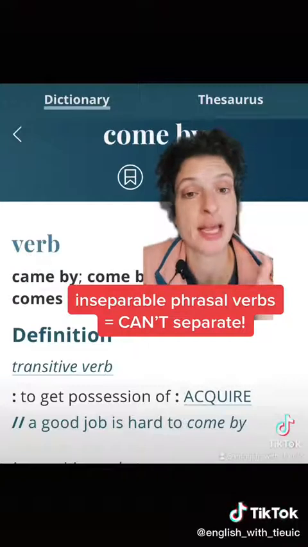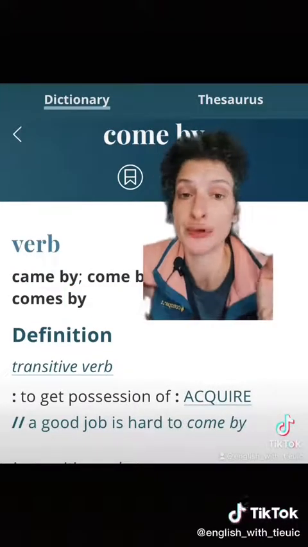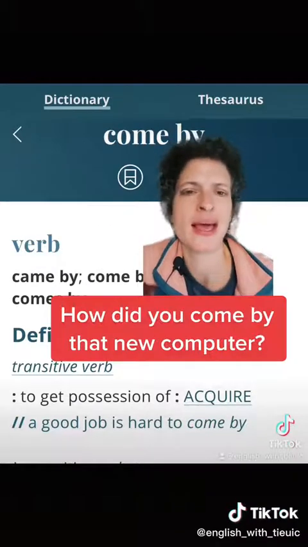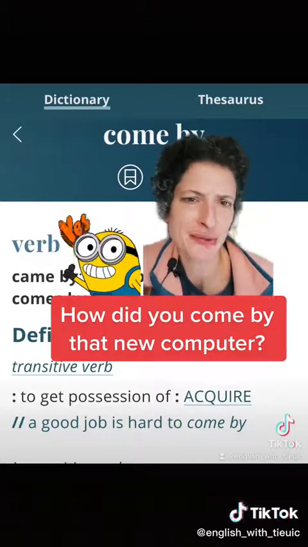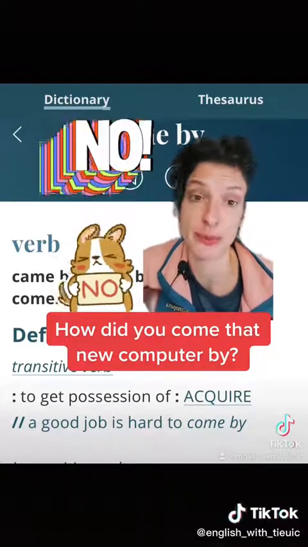So this means we cannot separate the verb and the particle. With the verb come by, I could say, how did you come by that new computer? But I can't say, how did you come that new computer by?